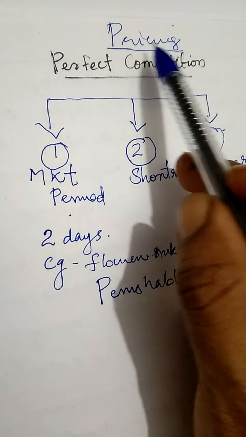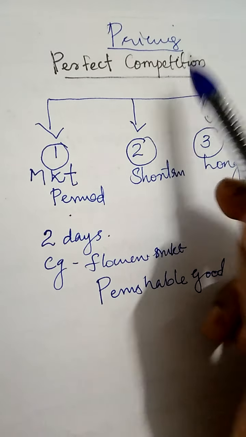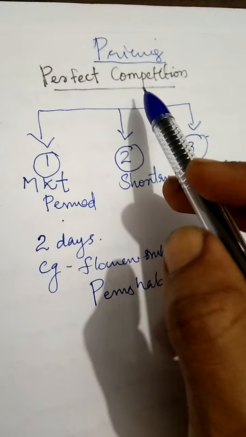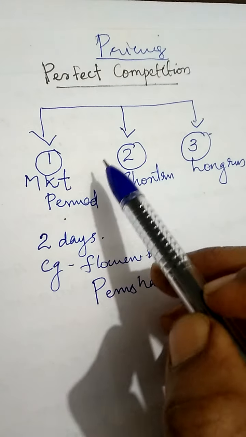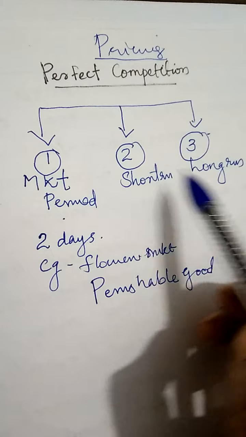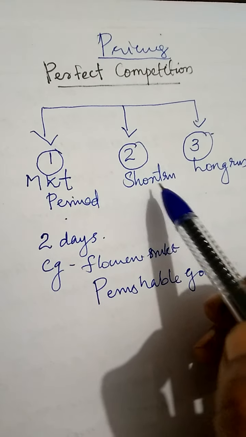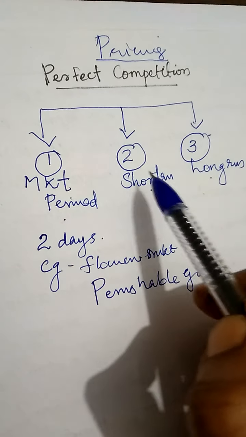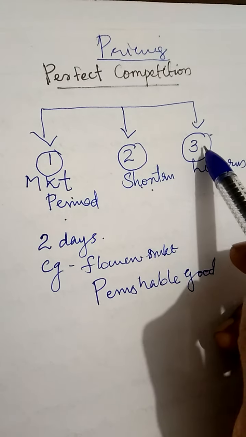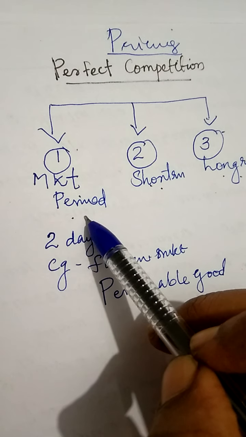So now let's look at how pricing takes place under perfect competition. With regard to pricing, we can divide the market based on time into three: market period, short run and long run. So, pricing in the market period, pricing under short run and pricing under long run. Let's look at what the market period is.